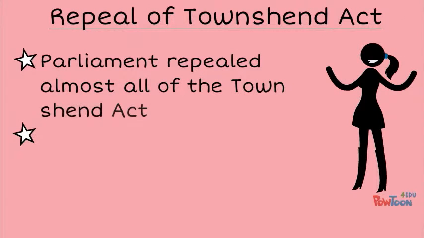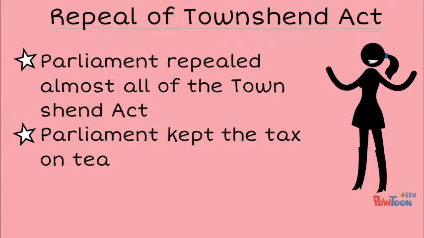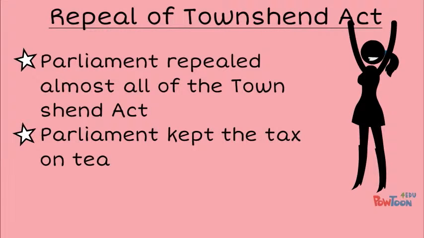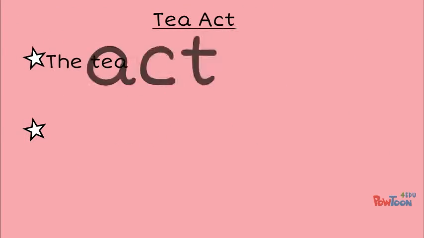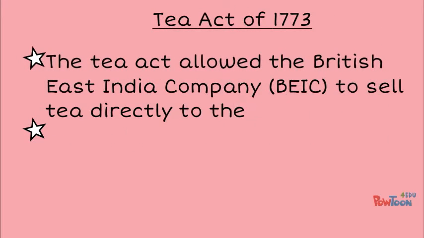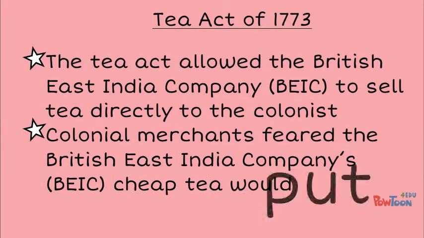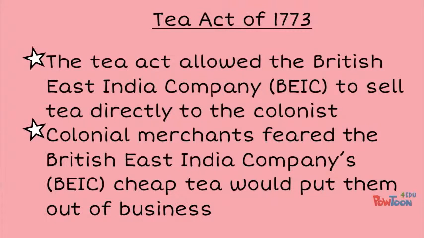The repeal of the Townshend Act. Parliament repealed almost all of the Townshend Act except for the tax on tea. The Tea Act of 1773. The Tea Act allowed the British East India Company to sell tea directly to the colonists. The colonial merchants feared the British East India Company's cheap tea would put them out of business.